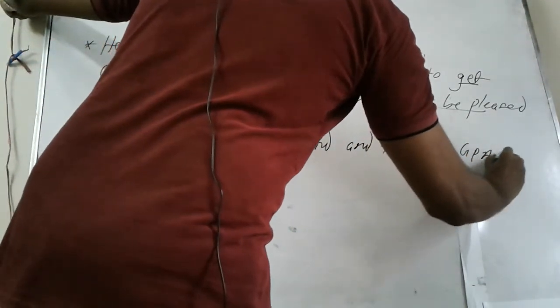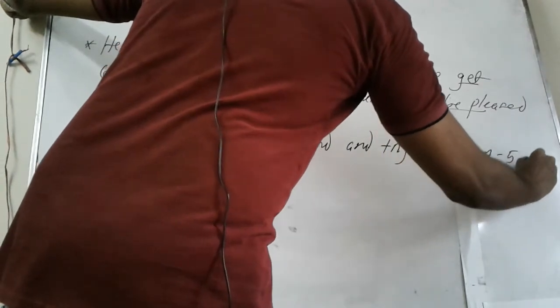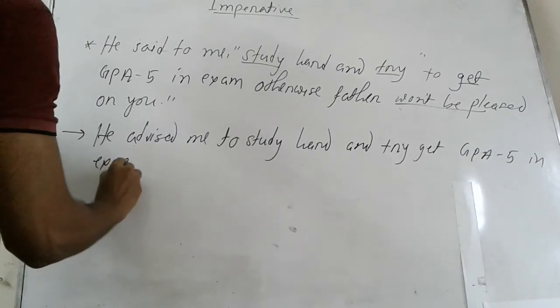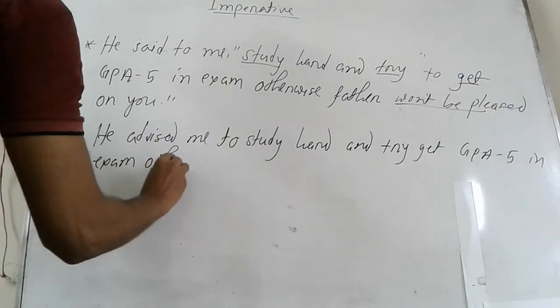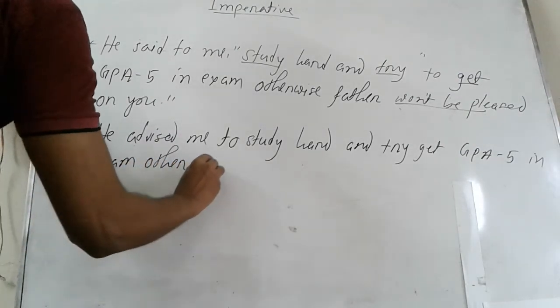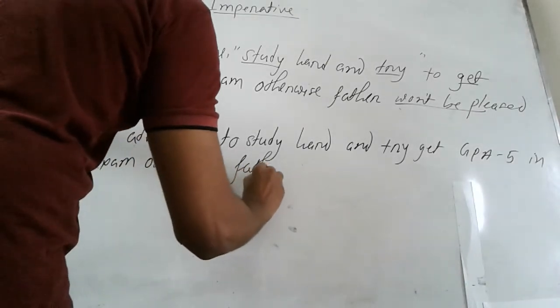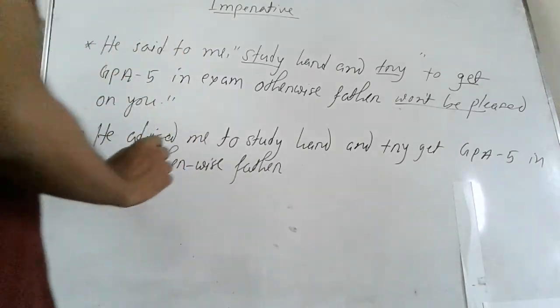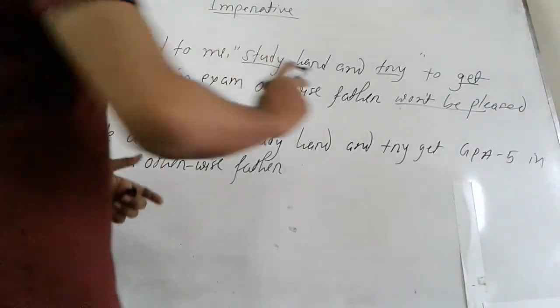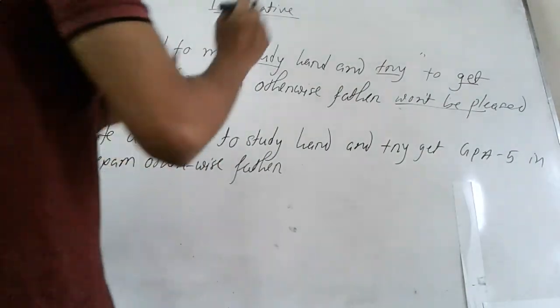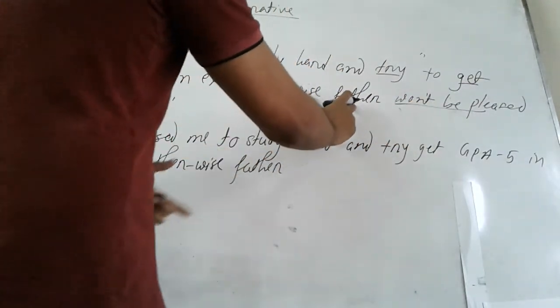GPA 5 in exam, otherwise father. So now look, here we have another verb, won't be pleased, and before this verb we have a subject here.